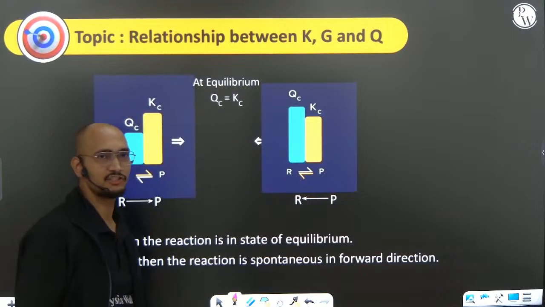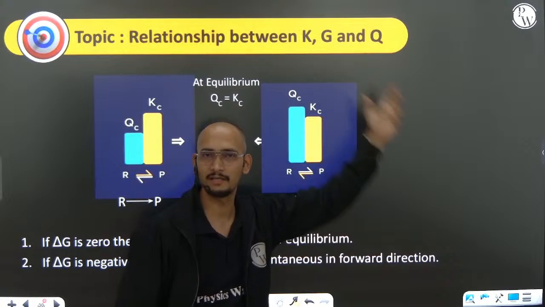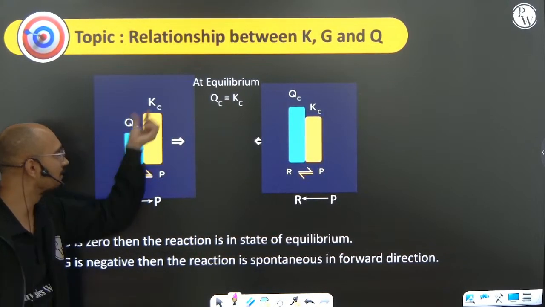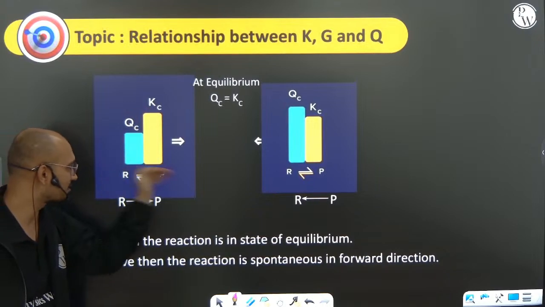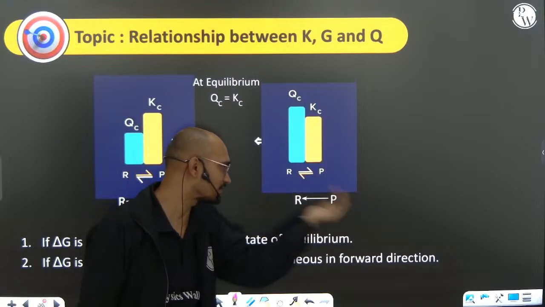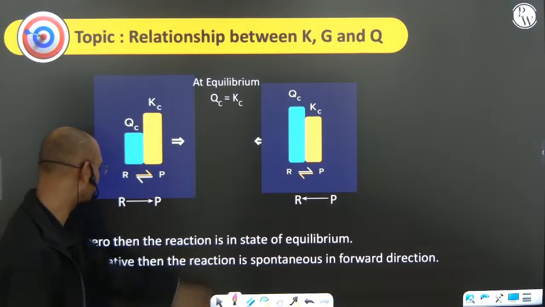Relation between K, G and Q. K is what? Equilibrium constant. G is what? Gibbs free energy. And Q is what? Reaction quotient. How do you say that? Now, everything I have told you, when Kc is more than Qc, then the reaction is more towards the forward direction. But if Qc is more than Kc, the reaction is more towards the backward direction, means towards the reactant side. Here it is the forward direction.